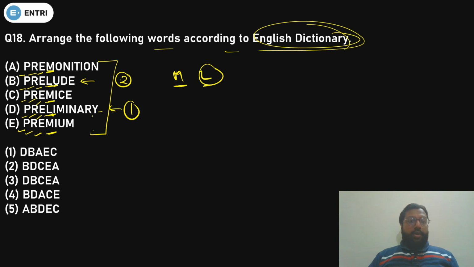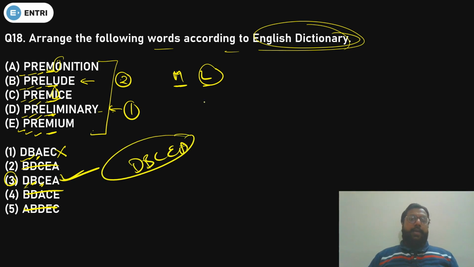Okay. So you need D on the first place. So there you have D, there you have D, there you have B, there you have B. Now you have to decide whether on the third position it will be A or C. Other than that, all options are wrong. So let's see. First of all, let's see A and C. So in A and C, M and N done. But on the fifth place, it is O, it is I. So I will come first. So C will come first. So this is also wrong. So the right option will be option number 3. That is D, B, C, E, A. That will be the arrangement in the dictionary.